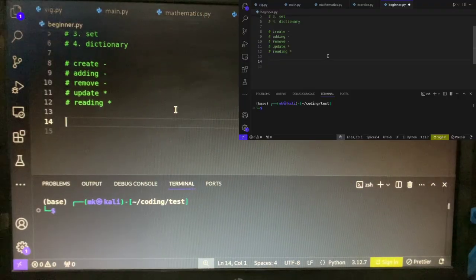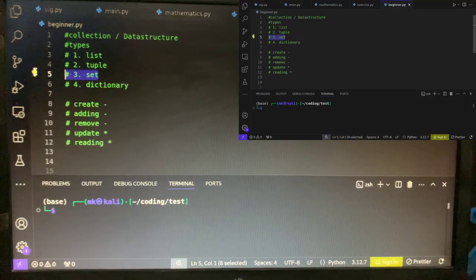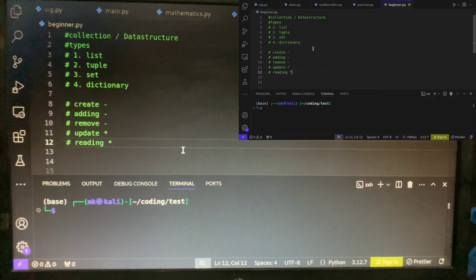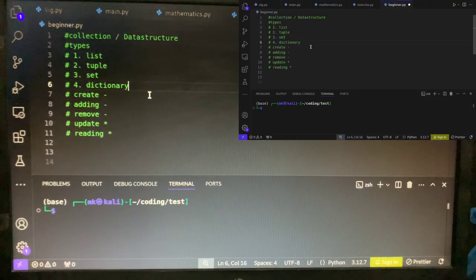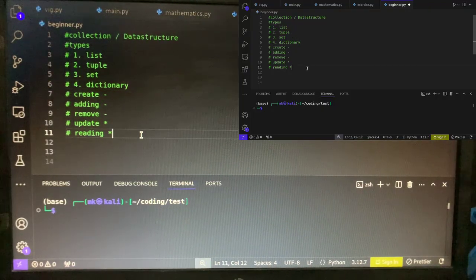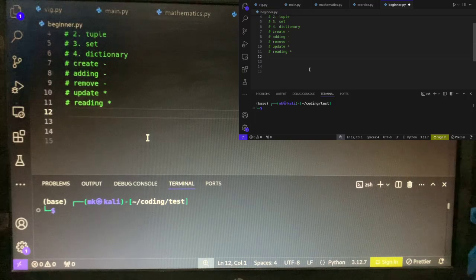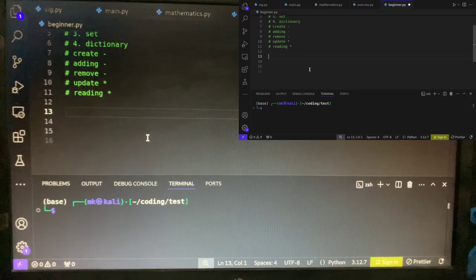We're done with the theoretical aspect. Now we're going to set about the practical of this collection called set. So in the theory, we see the differences between set, tuple, and list, while every one of them is unique and has its pros and cons and where to apply them based on what you want to create and what you want to store.